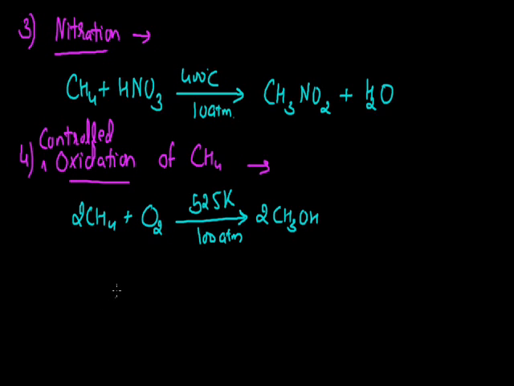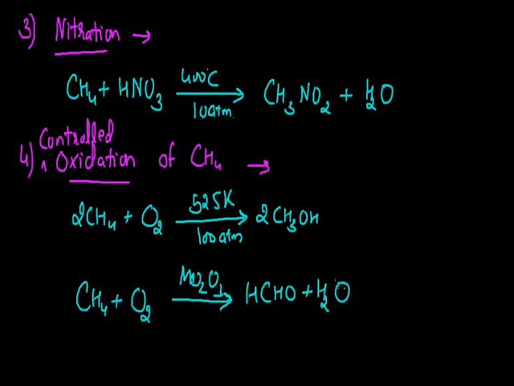Now, as we give more oxidizing agent to this compound, this methanol formed will further oxidize to give methanal, that is the very first member of the aldehyde homologous series. So when this methane is made to react with oxygen further, this reaction occurs in the presence of a catalyst, that is molybdenum oxide, and by the reaction we get methanal with the formula HCHO with the formation of water.